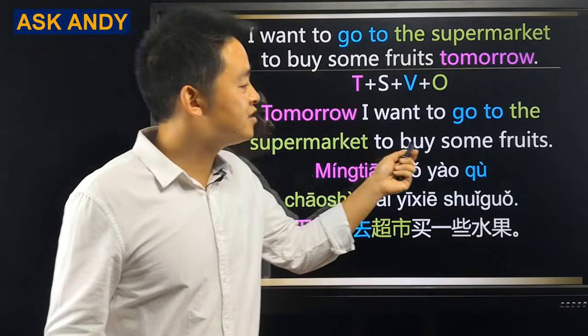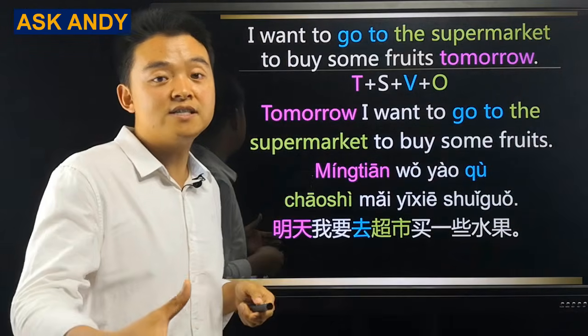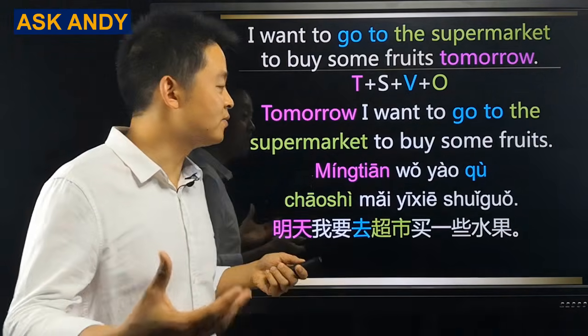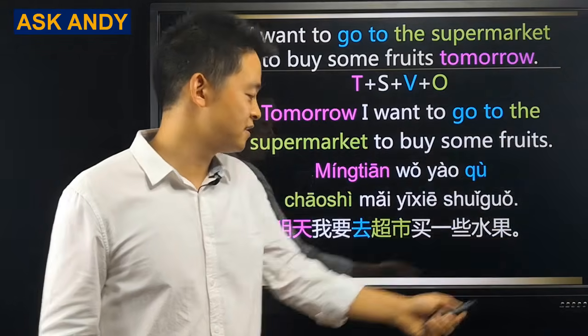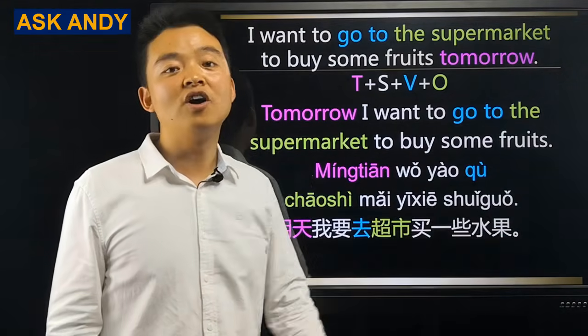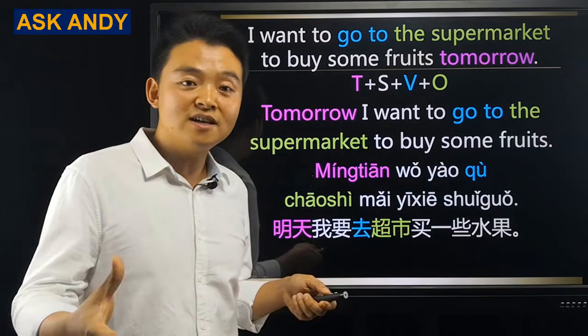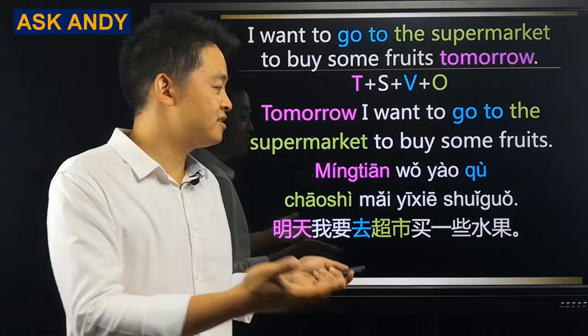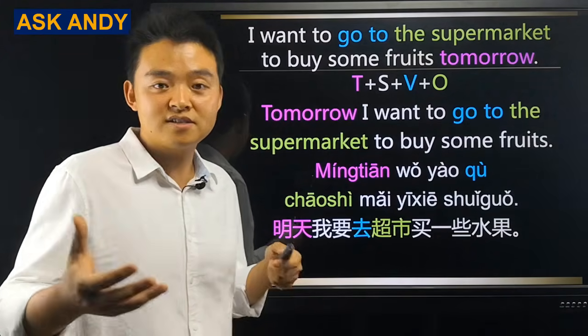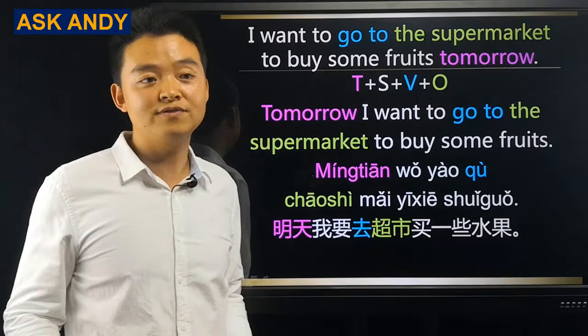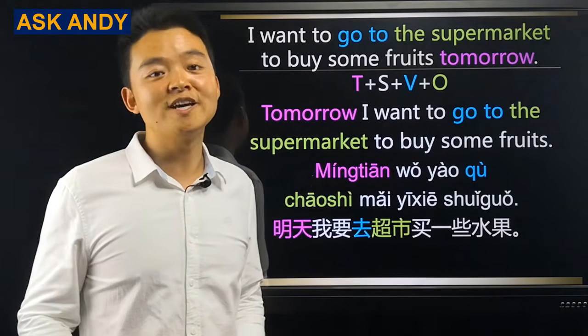And you can see it again. We don't have the to buy some fruits, the infinitives in Chinese. We just do it with buy some fruits. 买一些水果. You're going to find Chinese language is easier than English. Just do it with the correct word order. Just do the translation with the verb itself. You don't have to remember those conjugations anymore.